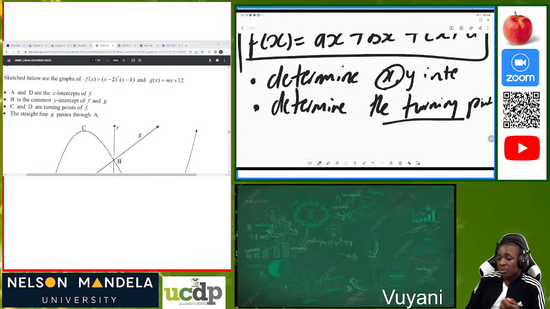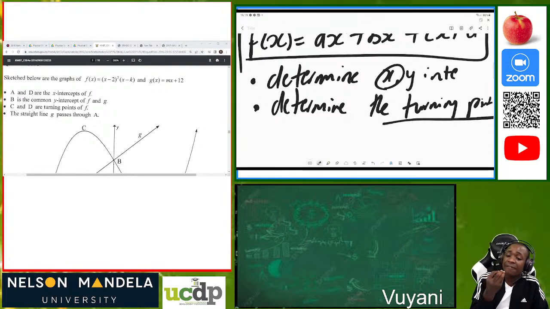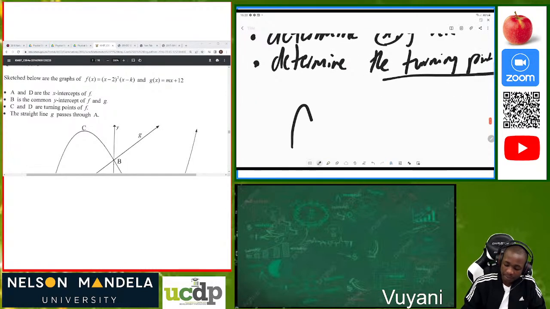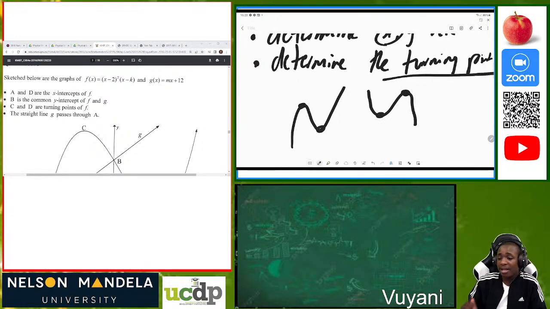For the turning point, we first calculate the first derivative, then we write the English: at turning point, TP, f prime of x is equal to 0, then we get the values of x. Those values of x we substitute into the original equation we have been given. Our graph can either be increasing or a decreasing function. So first determine the x and y intercepts, then your turning points, so that you know where your graph is turning.